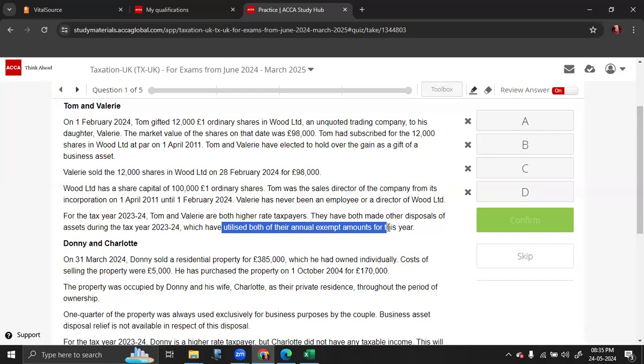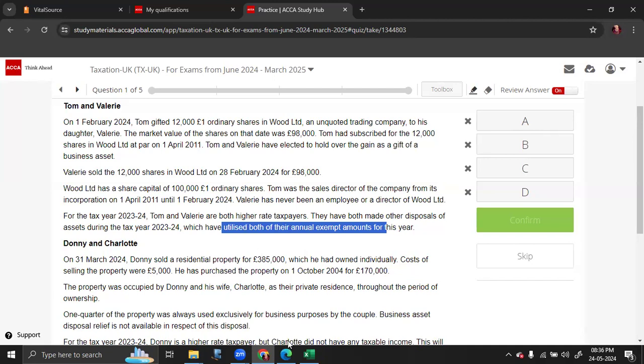Our taxable income is above 37,700, so whatever gain is made, it is taxed at 20%. If there had been investor relief or BADR relief, it would have been 10%. Otherwise the full gain will be taxed at 20%. It says the AEA is already utilized.